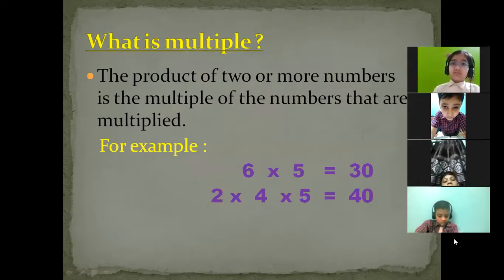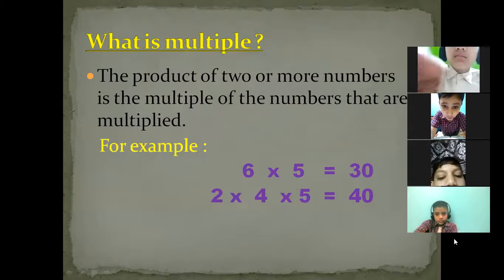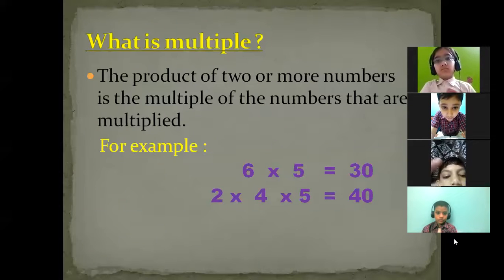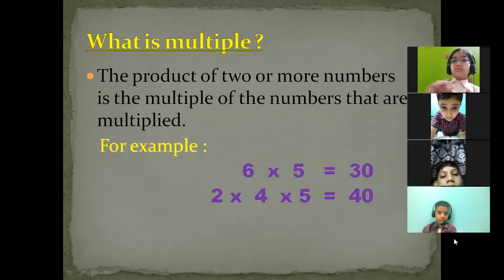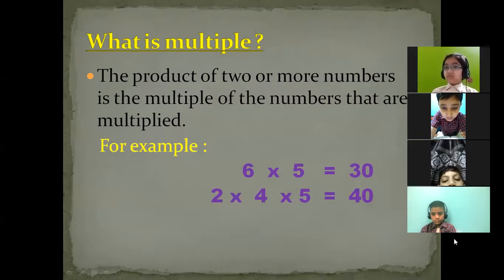Tushar. Yes, ma'am. The product of two or more numbers is the multiply of the number that are multiplied. Beta, not multiply. You read multiply in between, but that was multiple. Can you read the definition again? Yes, ma'am. The product of two or more numbers is the multiple of the numbers that are multiplied.